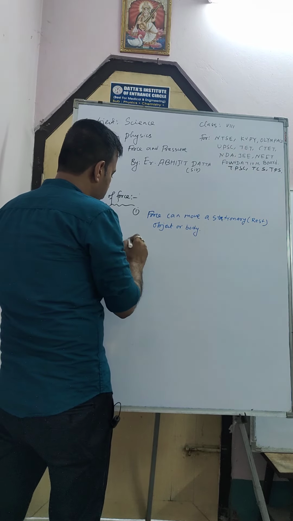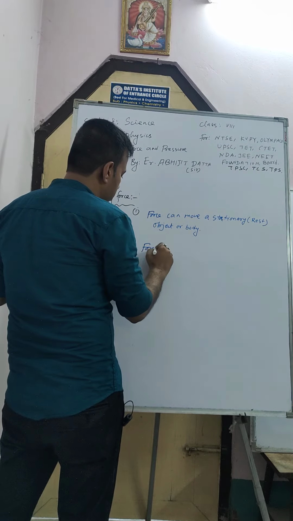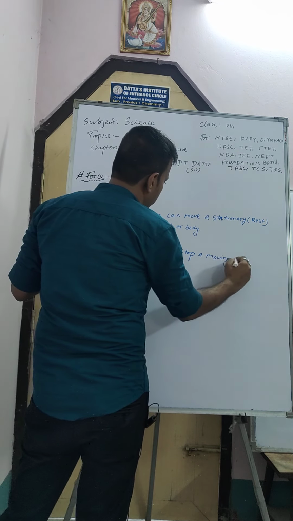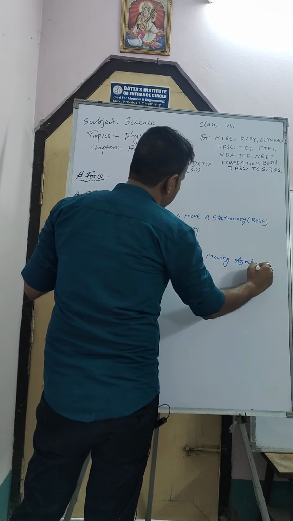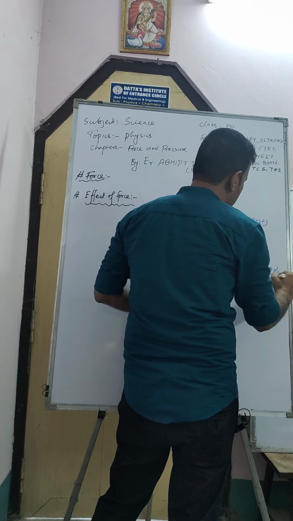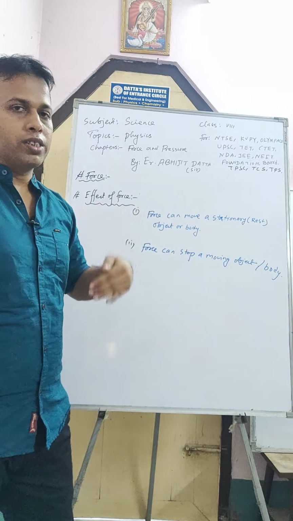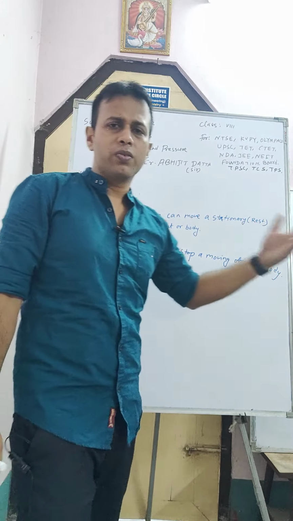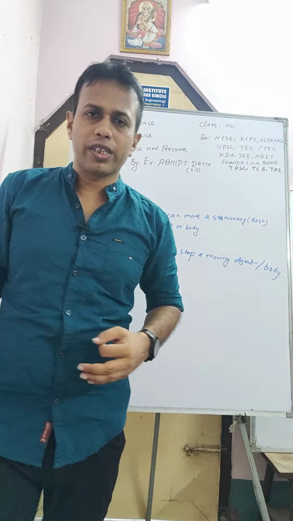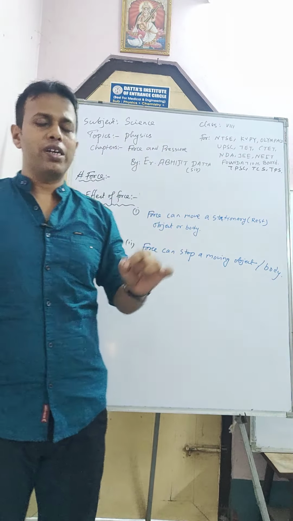Number 2: force can stop a moving object or body. If someone is coming towards me, or when a car is moving with a velocity of 60 or 50 km per hour, to stop the train or car at the station, the driver uses the brake.